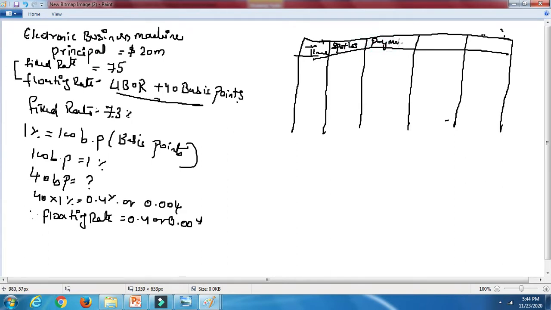How much payment we need to make, and how much receipt we need to take from the swap dealer, and the net cash flows, that is what we are going to calculate. Now we don't know exactly what the interest rates are. First of all, you are all familiar: 0, 0.5, and we do the first year because payments are semi-annual. So let's assume 0, 0.5, 1, 1.5, 2 years, 2.5, 3 years.